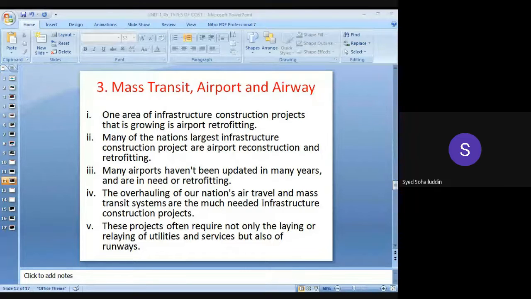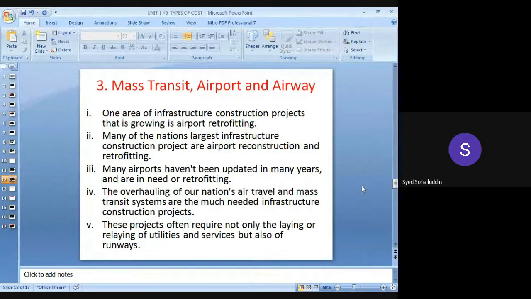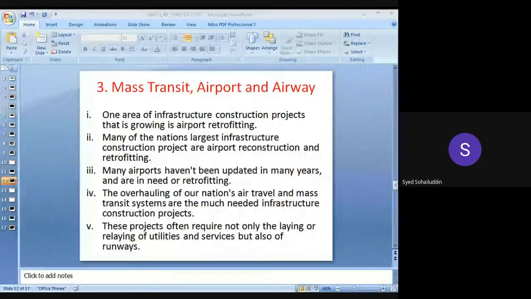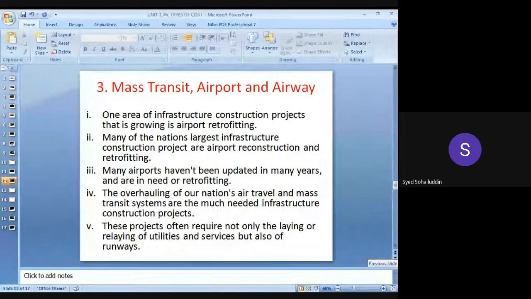Okay. Mass transit, airports and airways will also be taken care of in these infrastructure projects. Airports, construction of airways. ठीक है. So this will be considered under the infrastructure projects. ये भी सारे काम considered होंगे. ठीक है. So construction of mass transit, airports and airways.